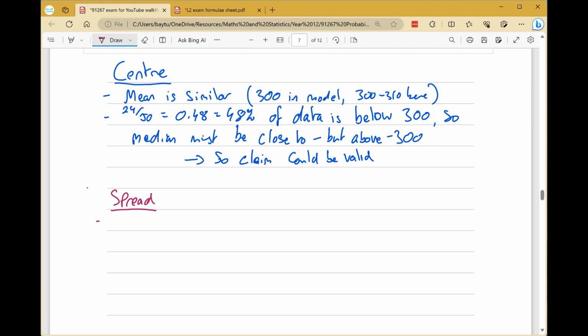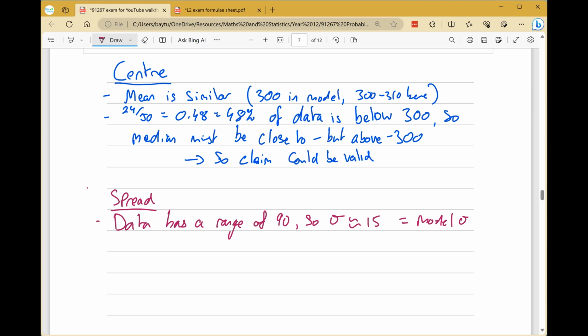So one point we can make is the data has a range of 90. So range is maximum minus minimum. And what that means is the standard deviation is around about 15 kilometers, which is what the model standard deviation is.